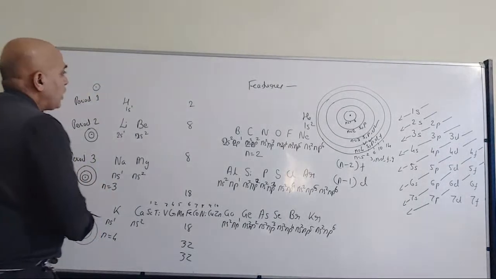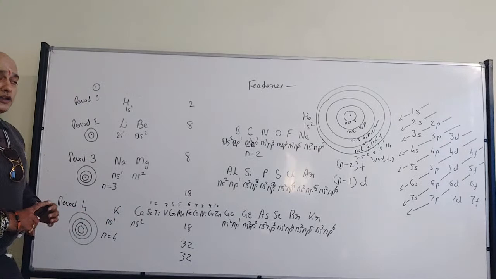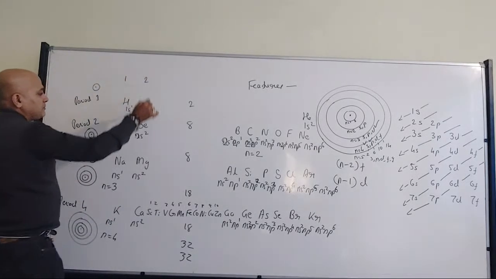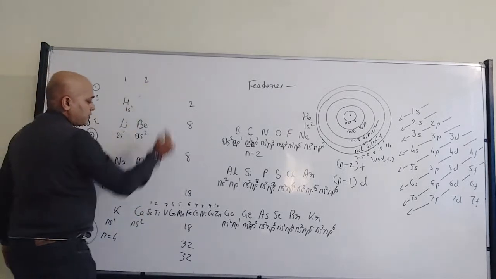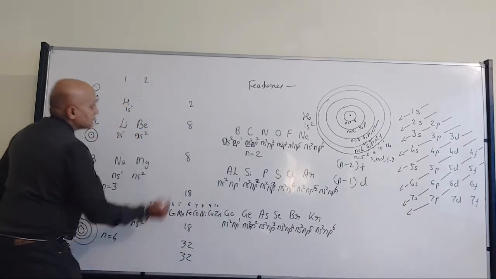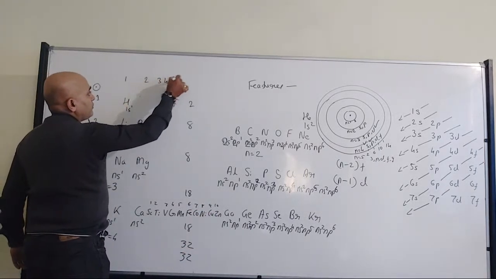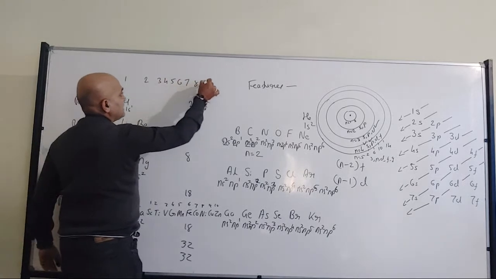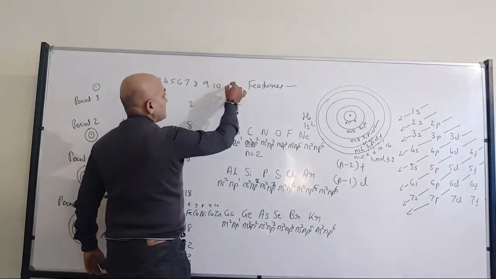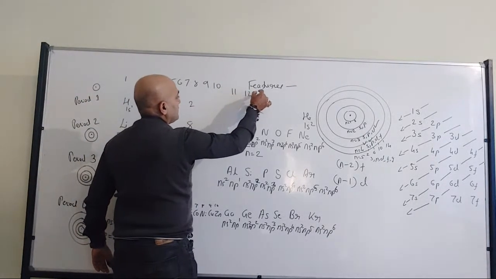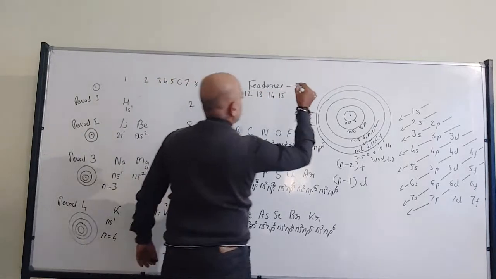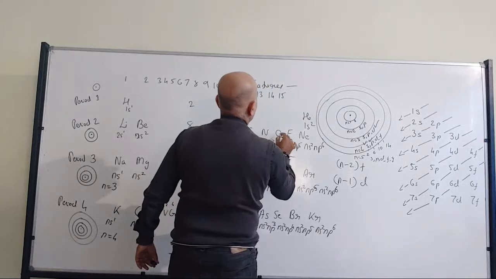Now if you observe the columns, this is column number 1, this is column number 2. Here I am talking about how many elements there are. Here 10, that means we have 10 columns: 3, 4, 5, 6, 7, 8, 9, 10. Now comes the 11th, 12th, 13th, 14th, 15th, 1, 2, 3, 4, 5, 6.